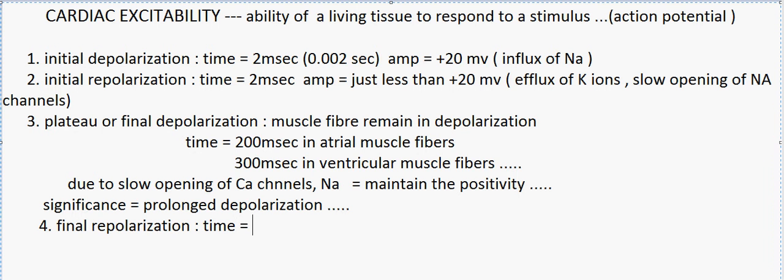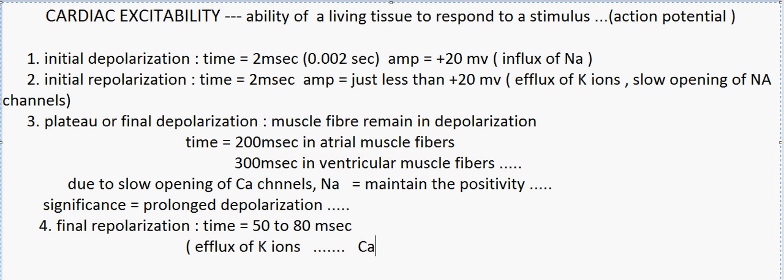The time duration for this final repolarization is around 50 to 80 milliseconds, and in this state we can see there is efflux of potassium ions, that is, the potassium ions tend to leave the cell, and there is slow incoming calcium ions.